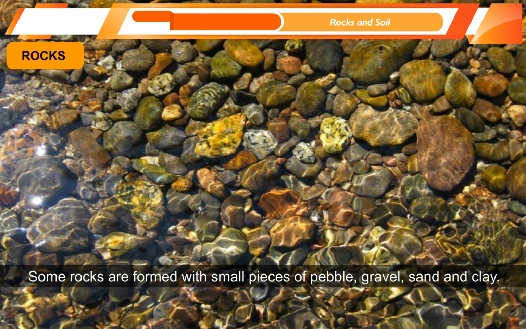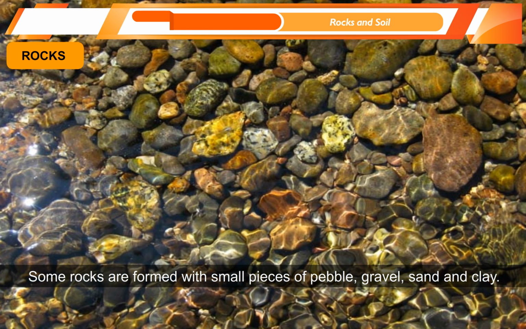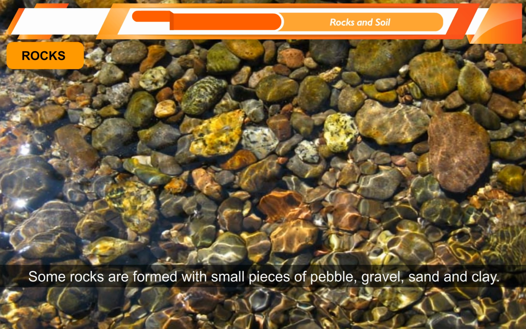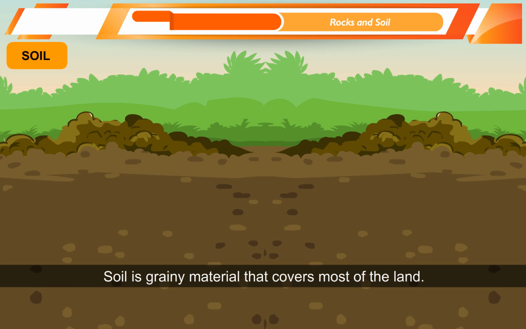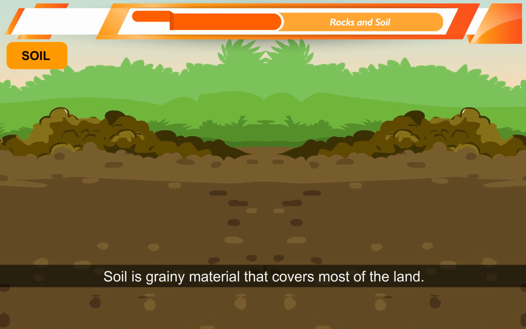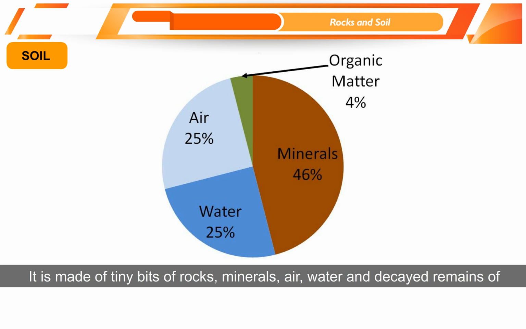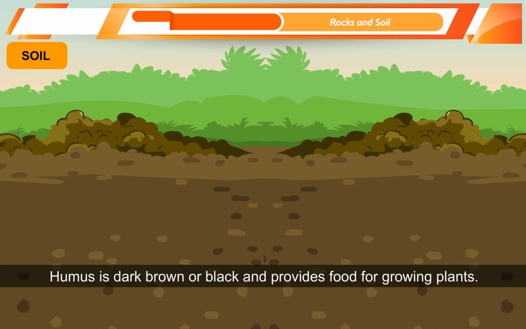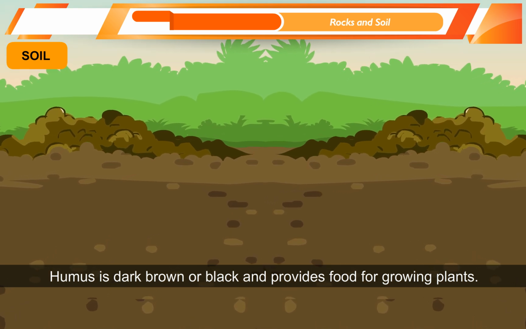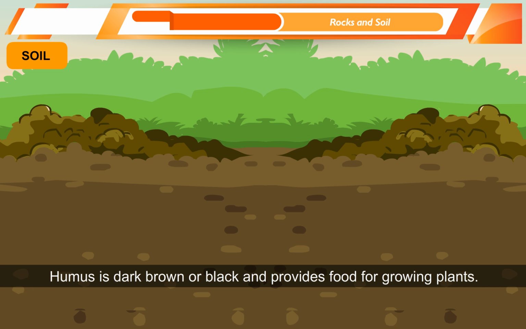Some rocks are formed with small pieces of pebble, gravel, sand and clay. They are found mostly underwater. Soil. Soil is grainy material that covers most of the land. It is made of tiny bits of rocks, minerals, air, water, and decayed remains of living things called humus. Humus is dark brown or black and provides food for growing plants.